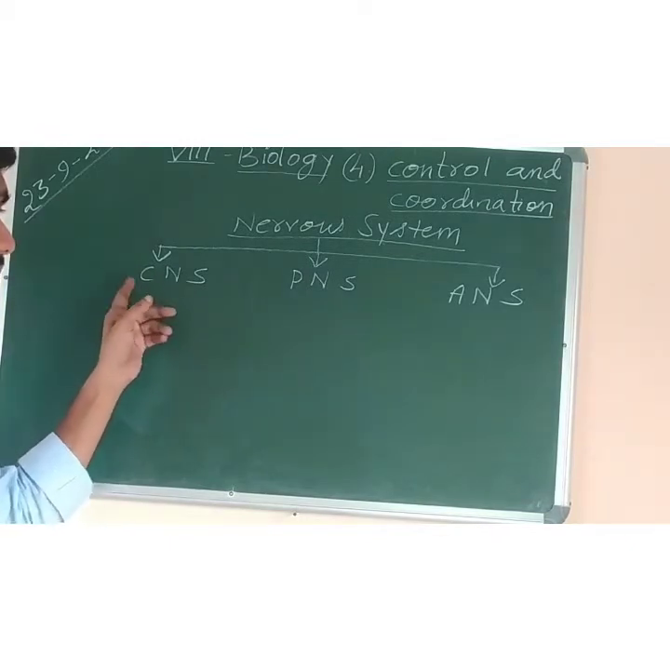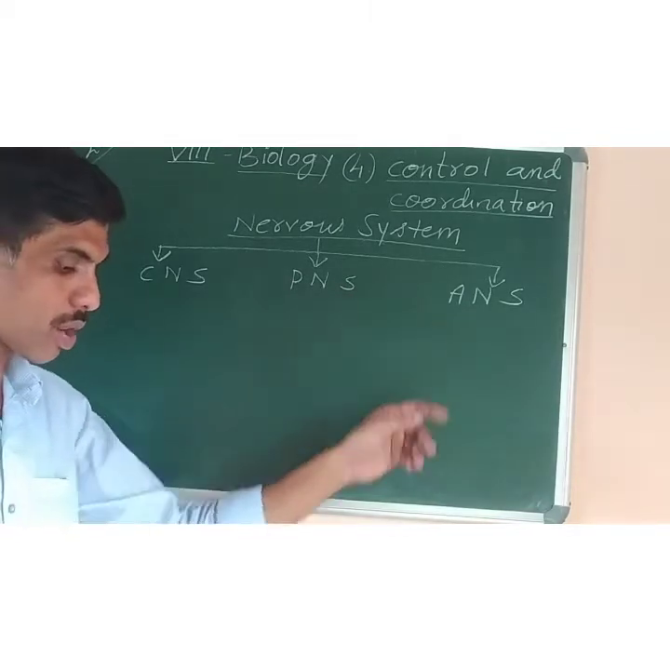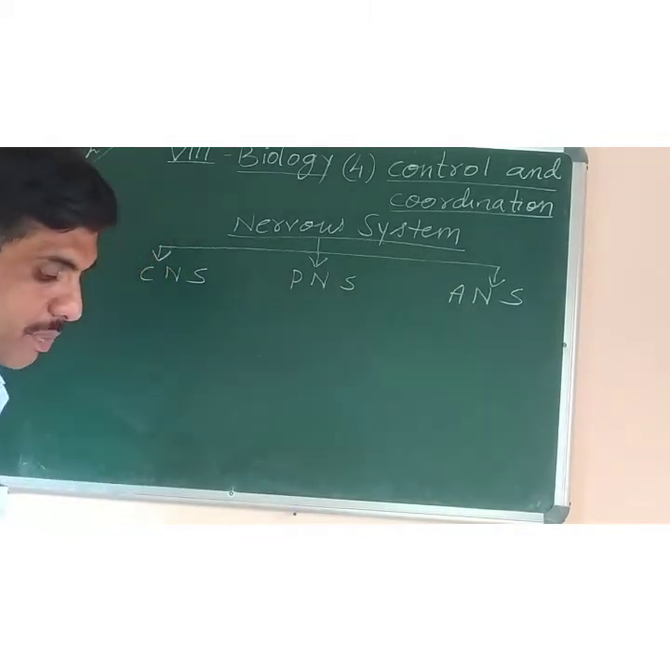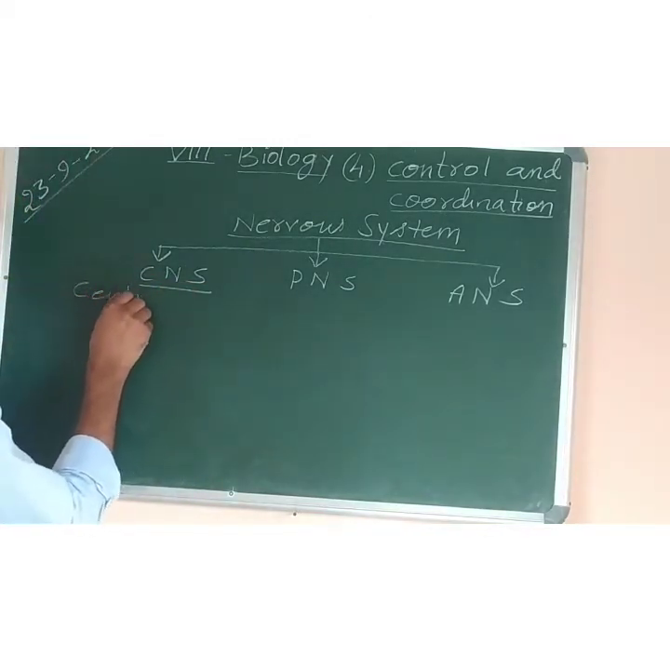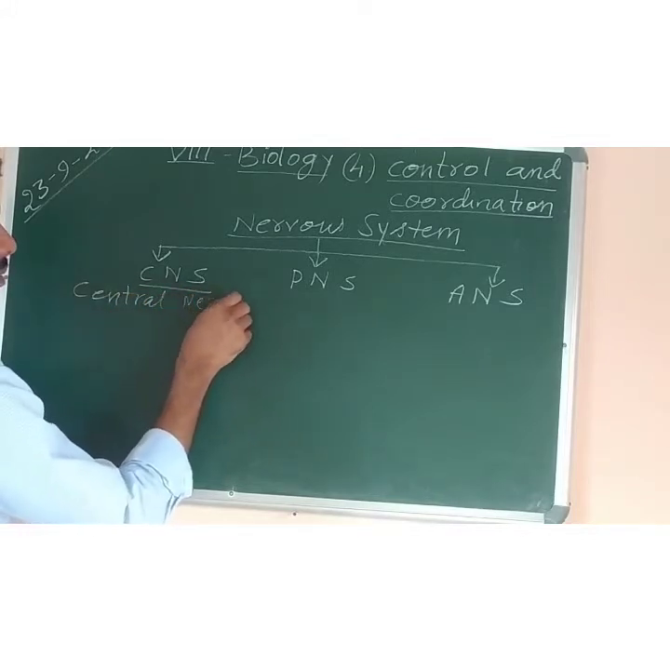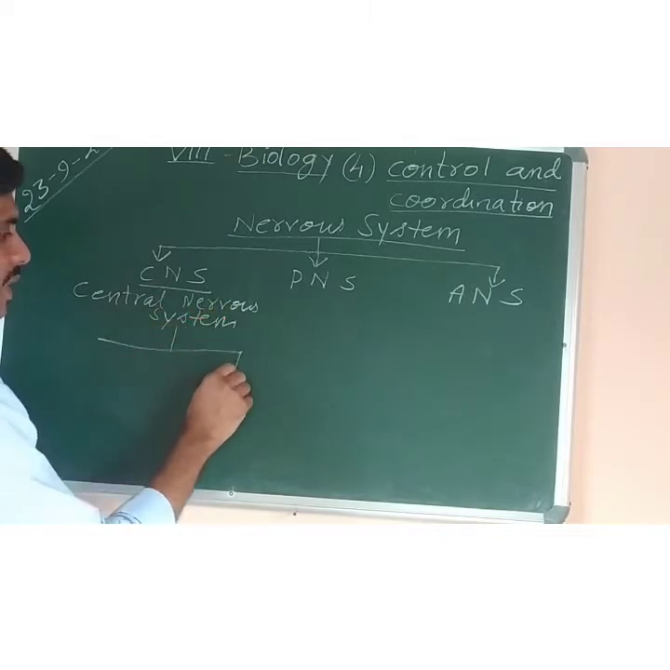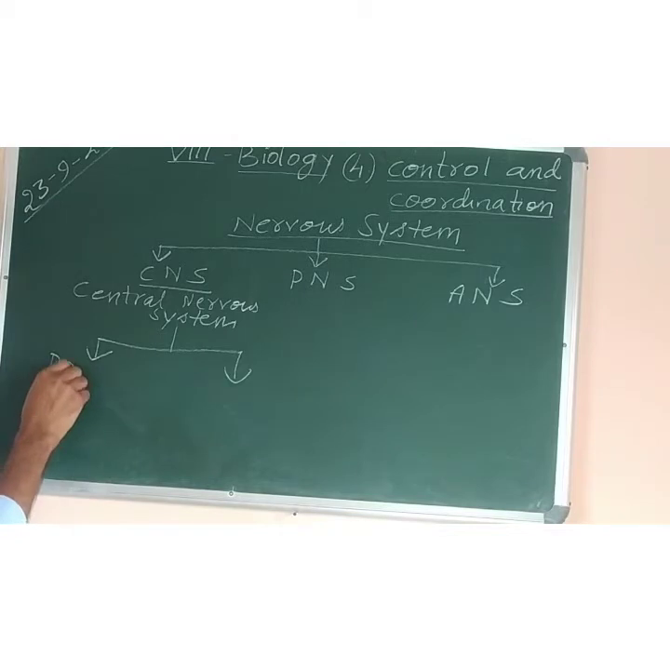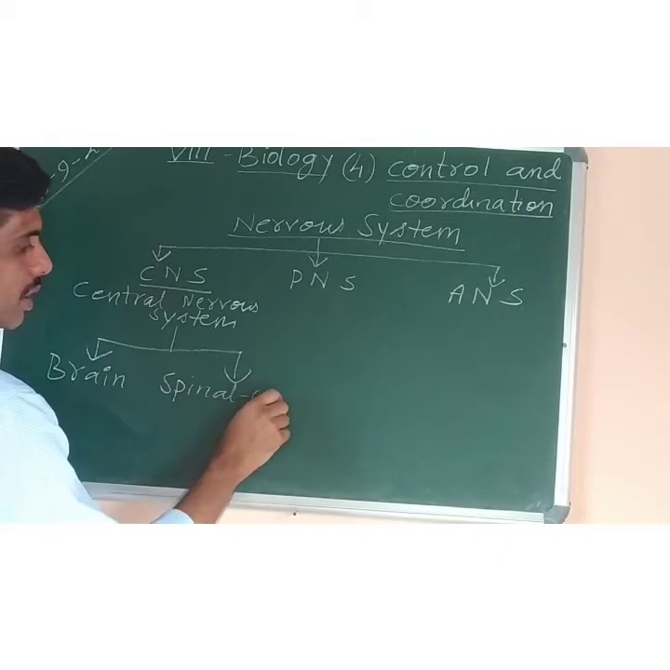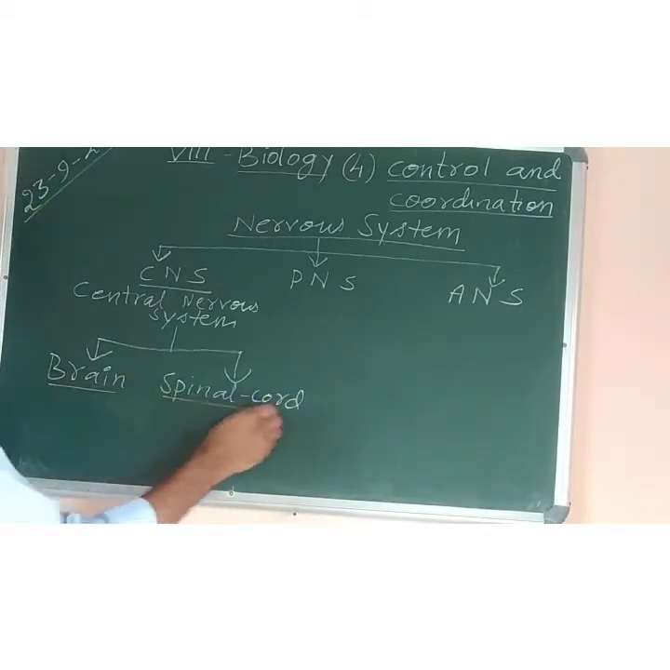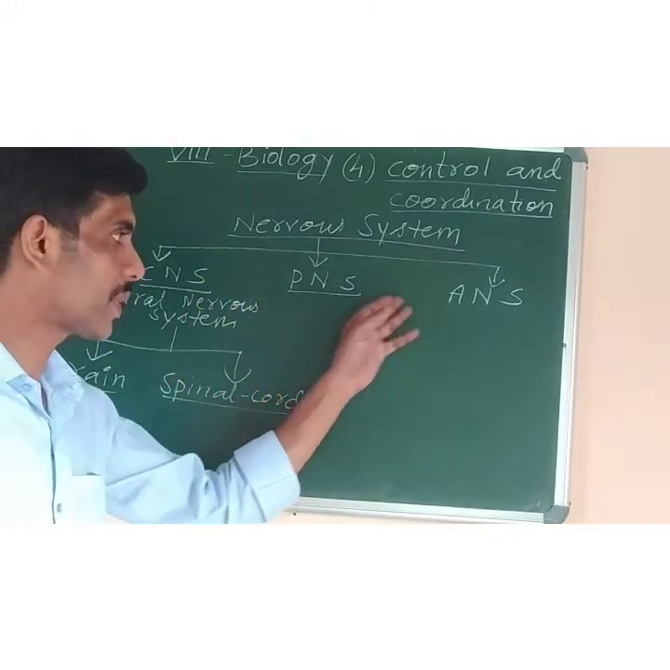The full forms: CNS means central nervous system, PNS means peripheral nervous system, ANS means autonomic nervous system. It is already mentioned in your book on page 69. So the first one, CNS, the central nervous system. It is made up of two parts. What are they? Brain and spinal cord. These are the two main parts of the central nervous system. We will study them in detail now, and then we will move on to the PNS and ANS.